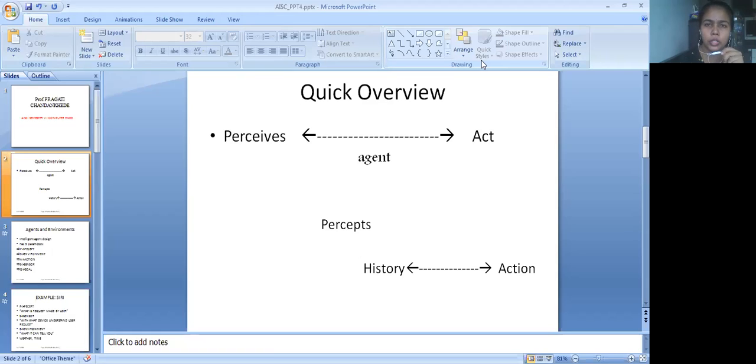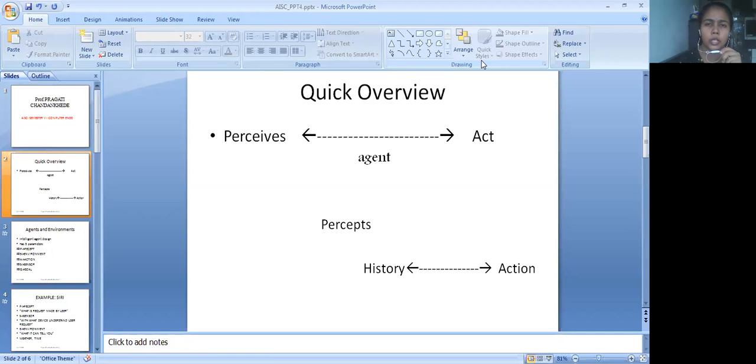In the previous lecture, I gave the example of weather forecast. If you ask the weather forecast whether tomorrow there will be rain or not, they will depend upon the previous data and then answer your question. They perform the action on the basis of the previous history. The same is true for an intelligent agent. But the important thing here is that they don't only depend upon the history, they also depend upon the current scenario, and that is said to be an action.